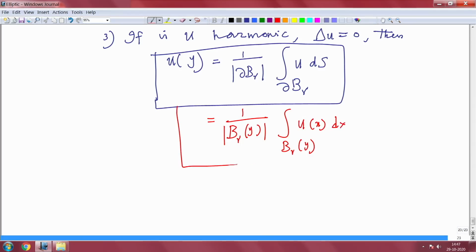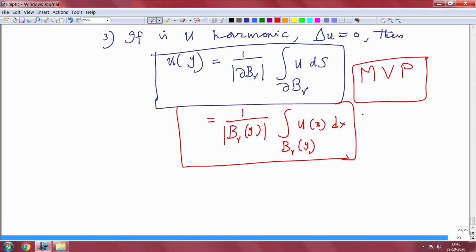This is called the mean value property. It is also called mean value property. So, we will be using this.